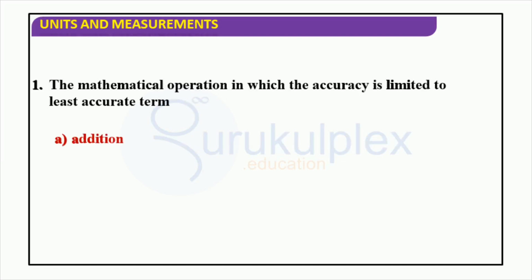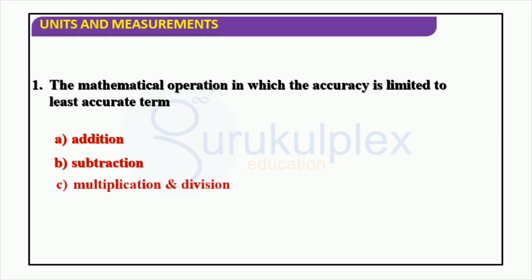The most basic form of mathematical operation is addition and subtraction, however their accuracy is limited to the least accurate term. Multiplication and division however can provide a more accurate answer, so the correct answer is both A and B.